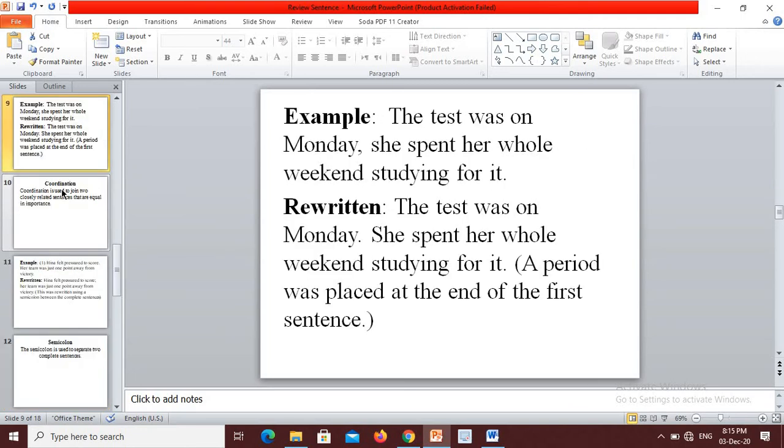Now look at the examples. The test was on Monday. She spent her whole weekend studying for it. Now look at the rewritten condition. The test was on Monday. She spent her whole weekend studying for it. A period was placed at the end of the first sentence.